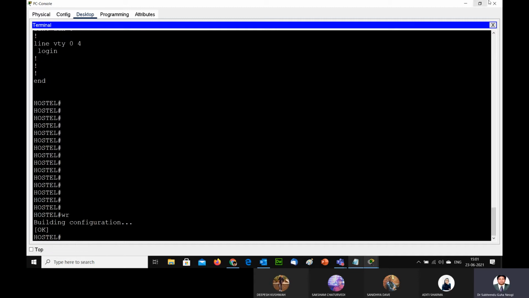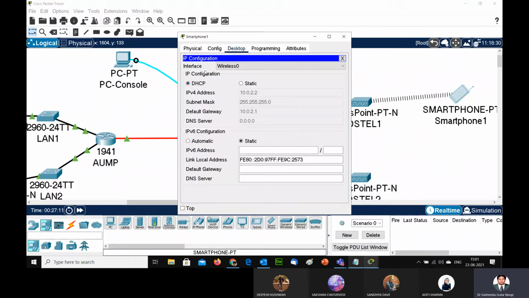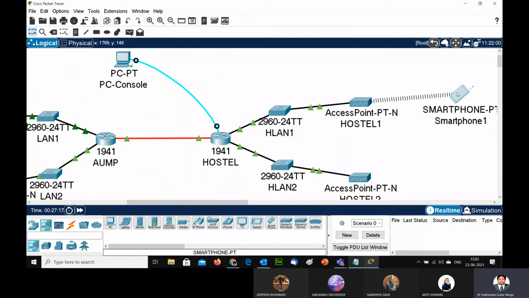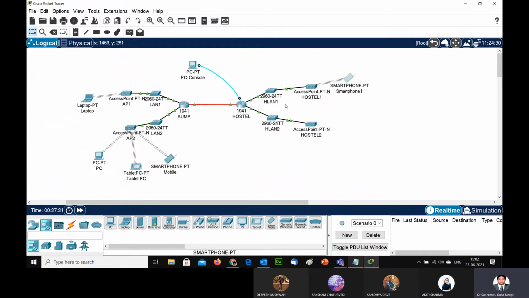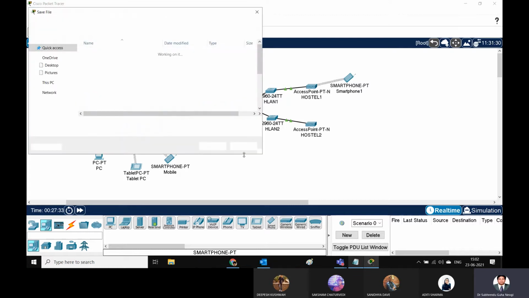Now, this is a PC. I can delete this computer and I can go and see the IP address. It should now take a proper IP address, 2.21, what I was looking for. So this is how it is getting connected. You can see this is a topology, a small topology. I'm deleting this computer here, this one. Now you can see this is a small topology I have created.